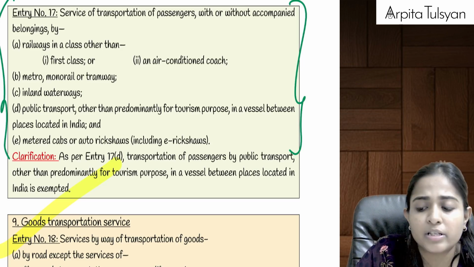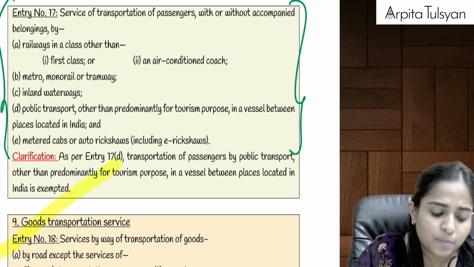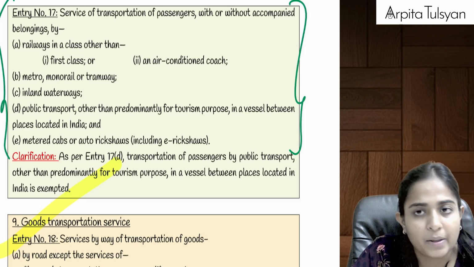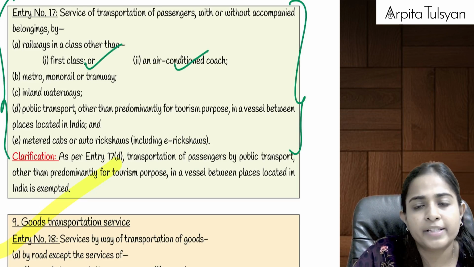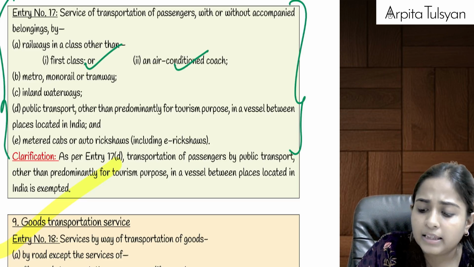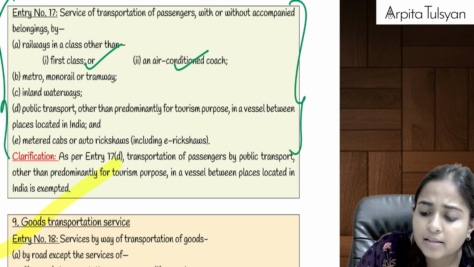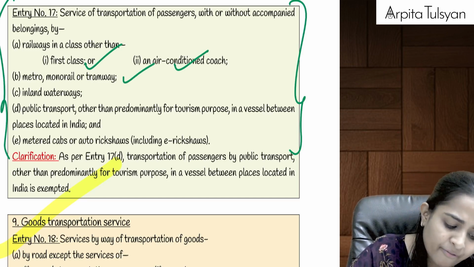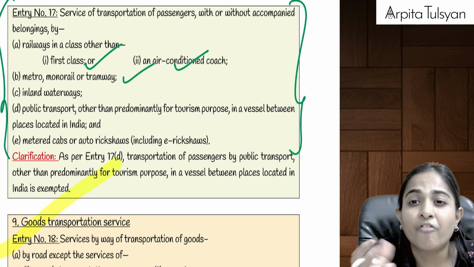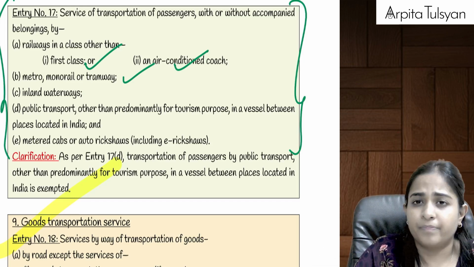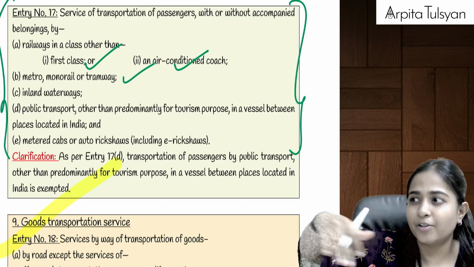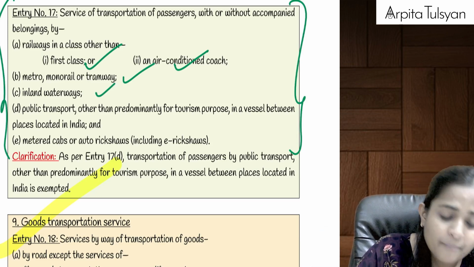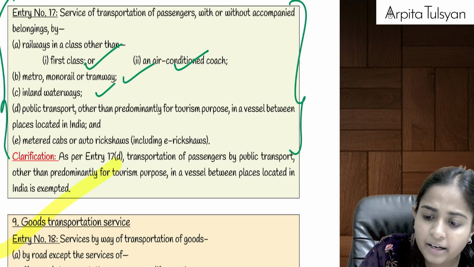Entry number 17 again talks about transportation of passengers. If it is done by railways, AC and first class is always taxable. Please remember this. Other than AC and first class, it will be fully exempted. Then metro, monorail, tramway are always exempted. Inland waterways, from one ghat to another ghat, through a lake or through a river, by ship, by vessel, by boat, etc., will be fully exempted.